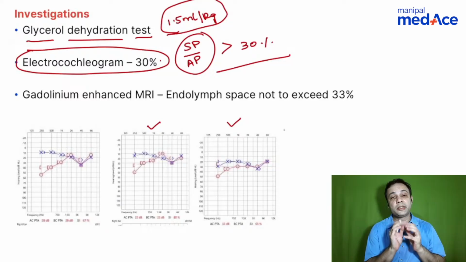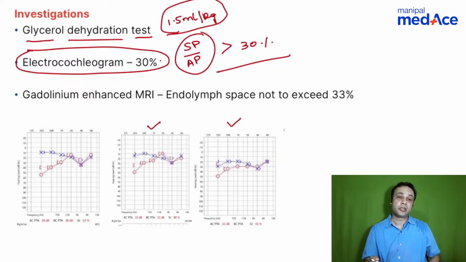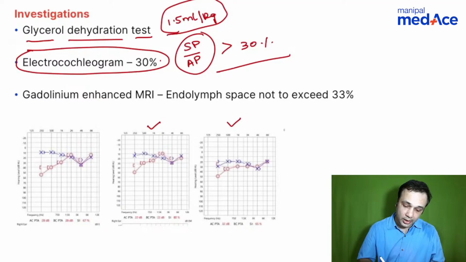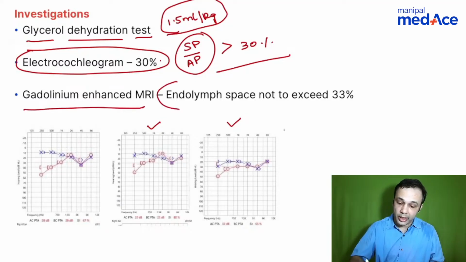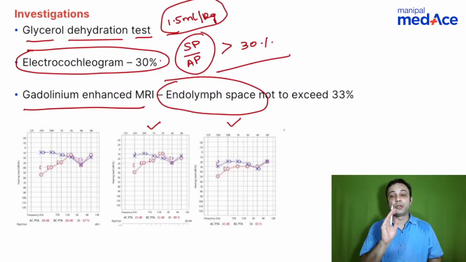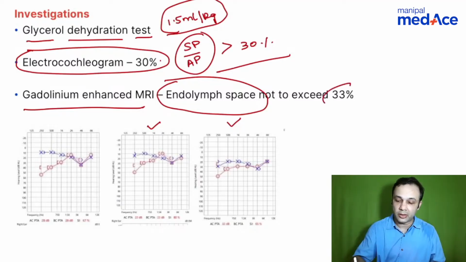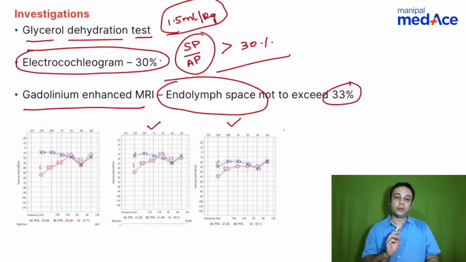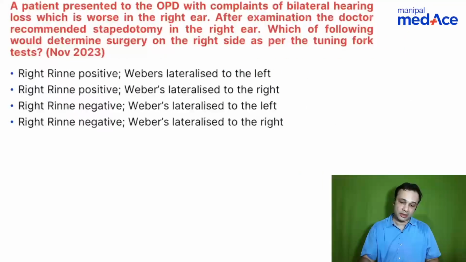When you talk about Meniere's disease, it's more or less a clinical diagnosis, and then all these adjunctive investigations come into the picture. Gadolinium enhanced MRI, you look at the endolymphatic space, you look at the vestibule. The endolymphatic space should not exceed 33% to that of the vestibule. So 3 important investigations as far as Meniere's disease is concerned.